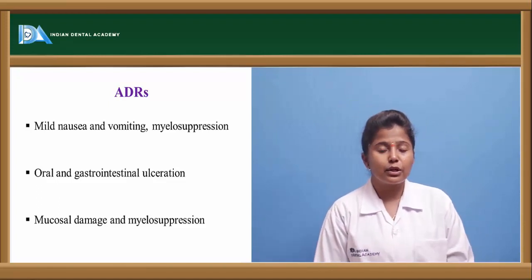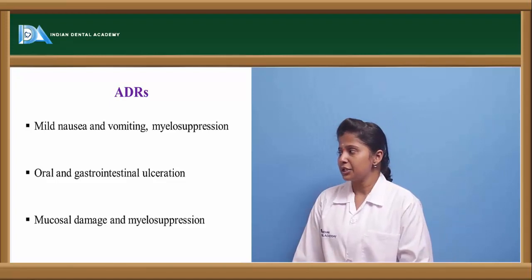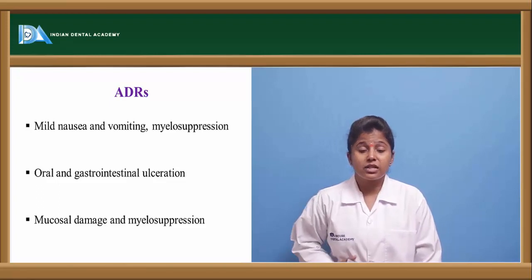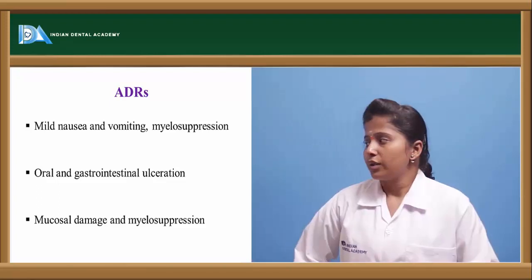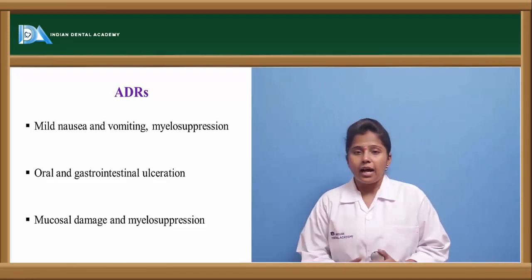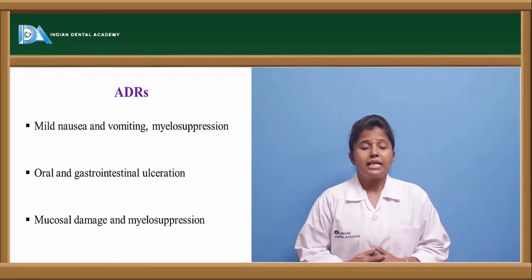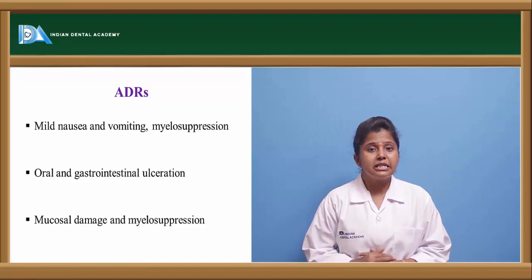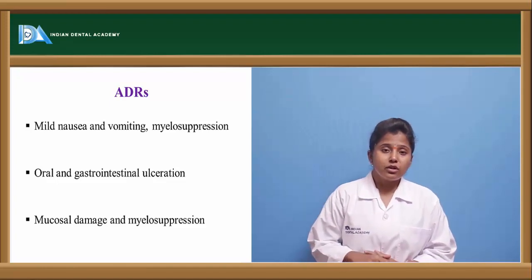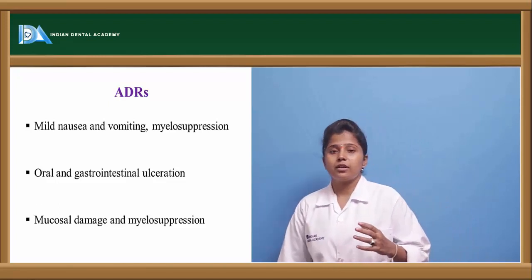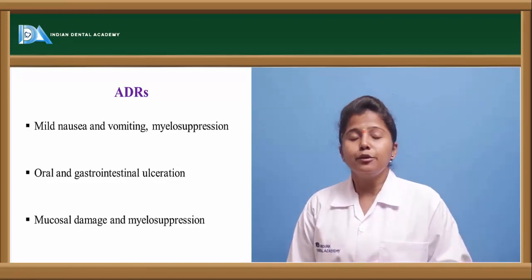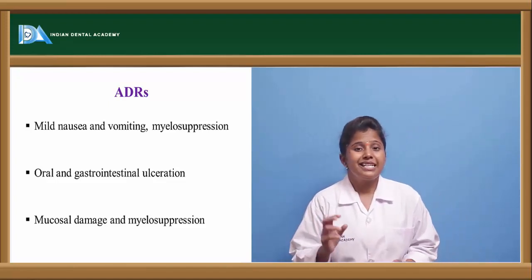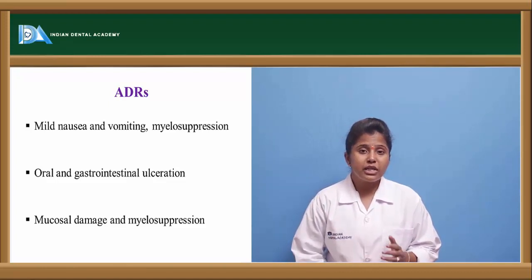If these drugs are given in overdoses, they cause a nauseating sensation and sometimes it may lead to vomiting also. There will be myelosuppression. All these anti-cancer drugs have the side effect of myelosuppression. They will cause oral and gastrointestinal ulceration. These drugs aid in the excessive secretion of HCl in the body, and if excessive HCl is secreted, it may lead to ulcers in the abdominal cavity. Because of the ulcerations, it may lead to mucosal damage. In the sense, the mucous layer present in the stomach is getting damaged, and thereby the stomach wall is getting ruptured, leading to ulceration.